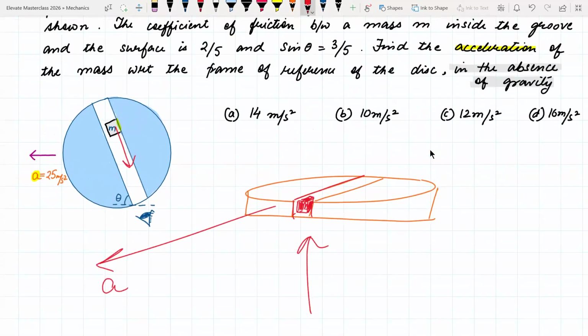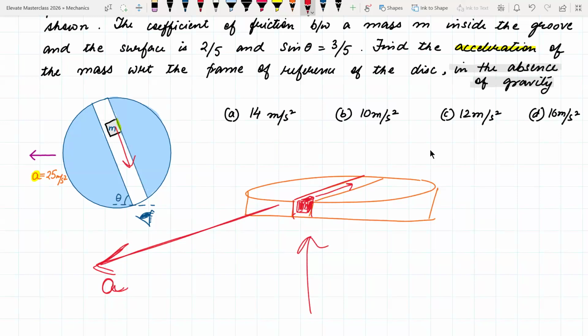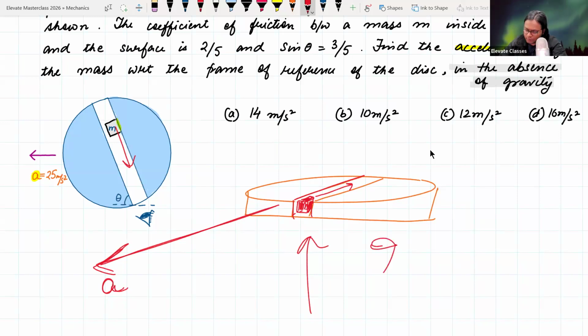तो अगर किसी एक पर्टिकुलर डायरेक्शन में ये जो डिस्क है वो एक्सेलरेट करेगा, तो डिस्क के अंदर मास भी तो स्लाइड करेगा, करेगा कि नहीं? Yes, sir. वही हो रहा है. This is the side view, this is the top view. From the top view the disk is accelerating in the left hand side direction, and the mass which is able to slide back and forth inside the groove will of course go in this direction.